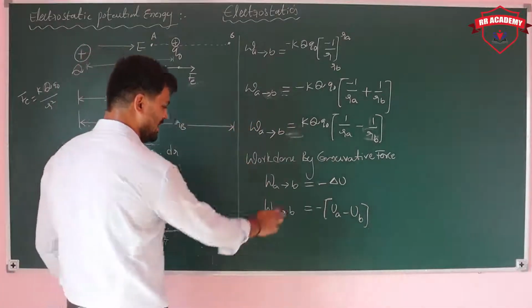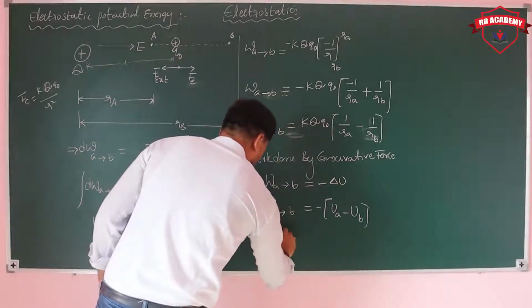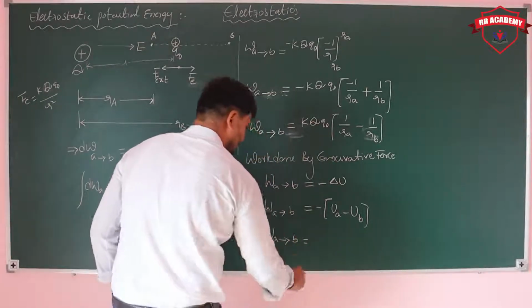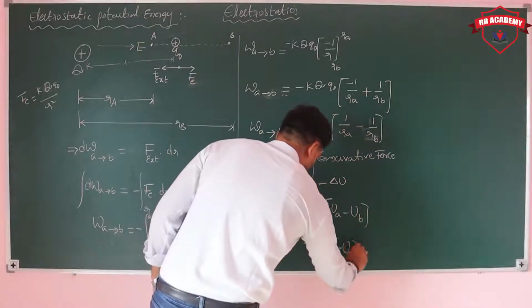We can write the work done from A to B as UB minus UA.